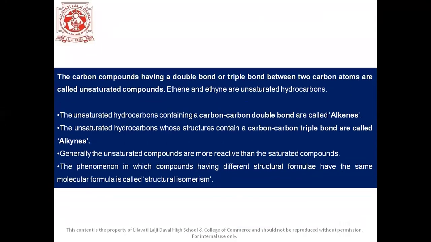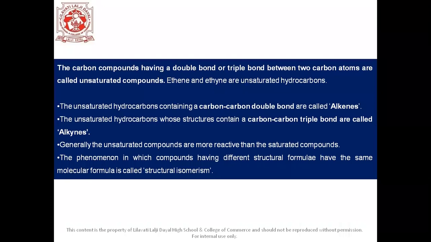Moving on to the next topic, students, that is the unsaturated hydrocarbons. The carbon compounds having a double bond or triple bond between two carbon atoms are called unsaturated compounds. So students, ethene and ethyne are unsaturated hydrocarbons. The unsaturated hydrocarbons containing a carbon-carbon double bond are called alkenes.